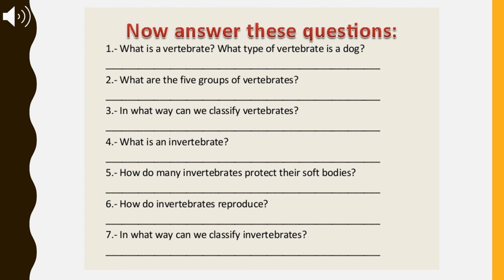The questions are as follows. Number 1. What is a vertebrate? What type of vertebrate is a dog? Number 2. What are the 5 groups of vertebrates? Number 3. In what way can we classify vertebrates? Number 4. What is an invertebrate? Number 5. How do many invertebrates protect their soft bodies? Number 6. How do invertebrates reproduce? Number 7. In what way can we classify invertebrates?